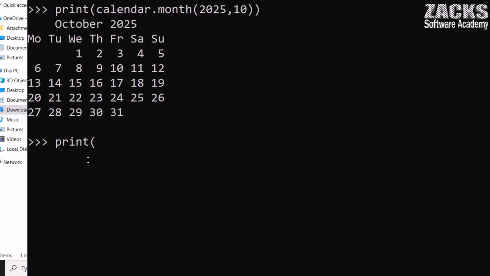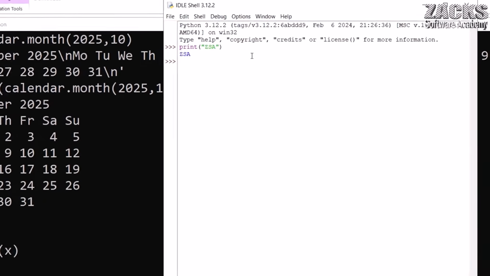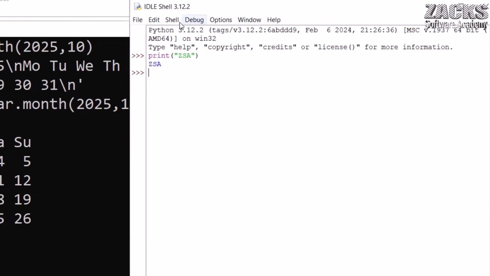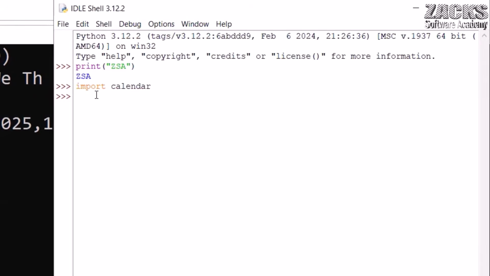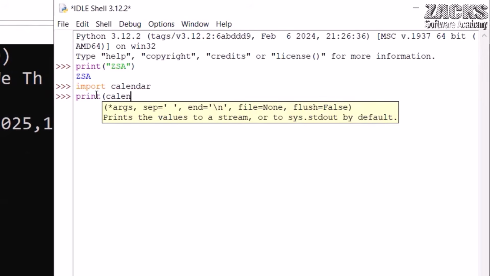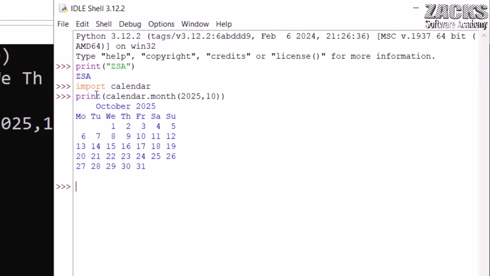Basic program like print, for example, consider x equals 10. No problem, I will show you each and everything, don't worry. Print x, now we are getting the output. You can do the same kind of thing in your IDLE. You can change the options and increase your font size, no problem. Let me import calendar also. Print calendar dot month, for example 2025, 10. We are getting the output, right?